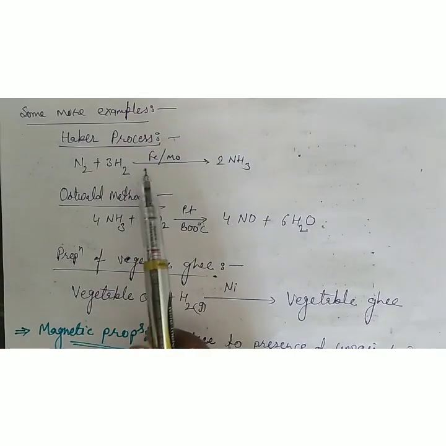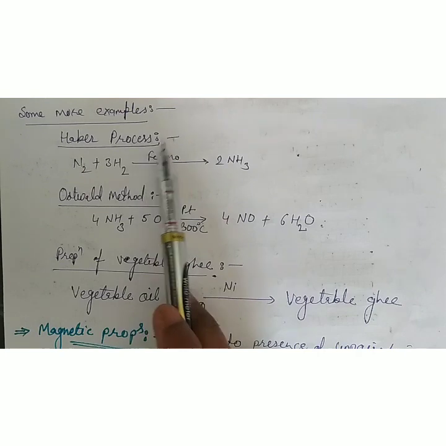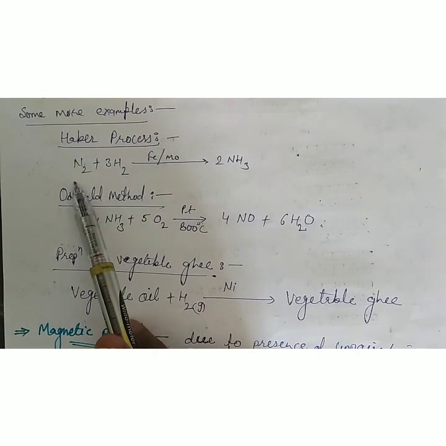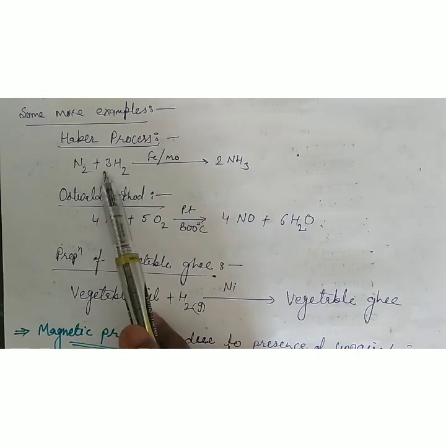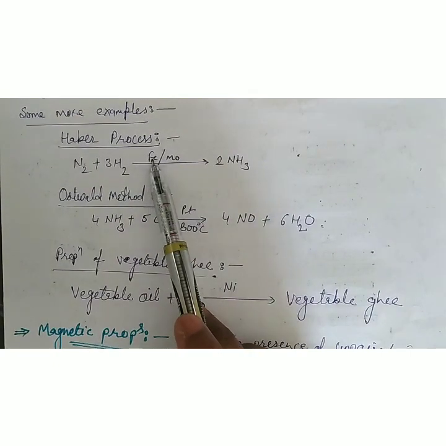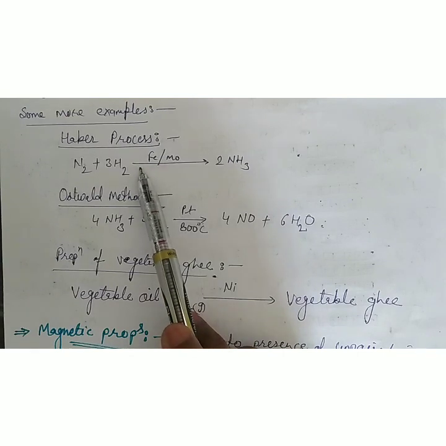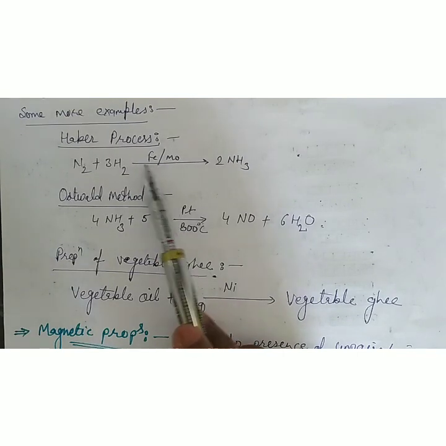Another example of a catalyst is the Haber process to form ammonia. It is an industrial method. In this method, N2 and H2 are reacted with each other in the presence of Fe and Mo, where Fe is the catalyst and Mo is the catalyst promoter. Mo enhances the catalytic properties of the Fe.